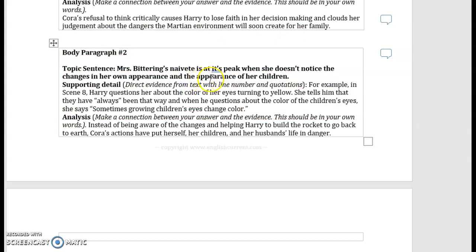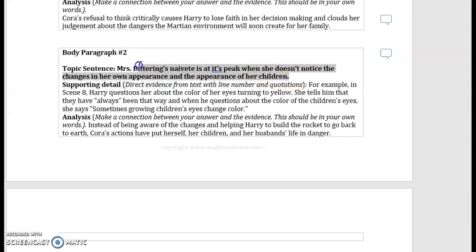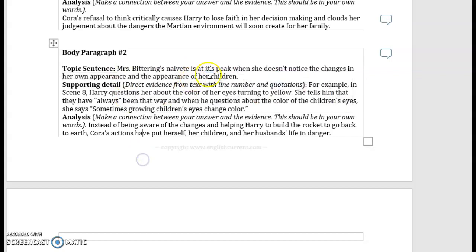Okay, so here it says, topic sentence, Mrs. Bittering's naivete is at its peak when she doesn't notice the changes in her own appearance and the appearance of her children. So basically I'm saying that she is most naive when she doesn't notice that her children are changing. Like, what mama doesn't notice that her children are changing? What mama doesn't notice that she's changing, right? So it's saying that she is super naive when she doesn't notice that her children are changing and she's changing.